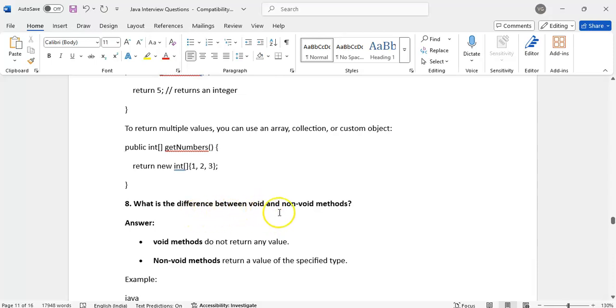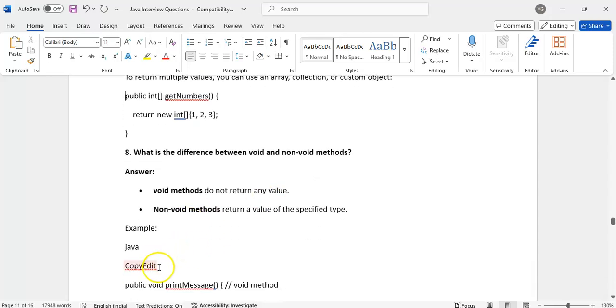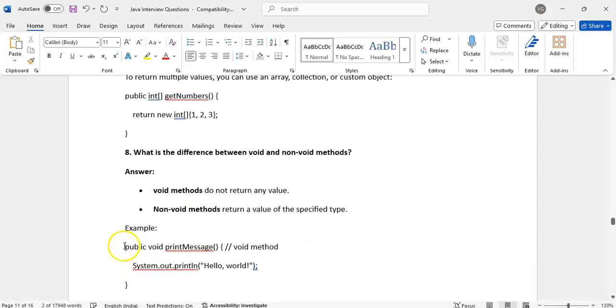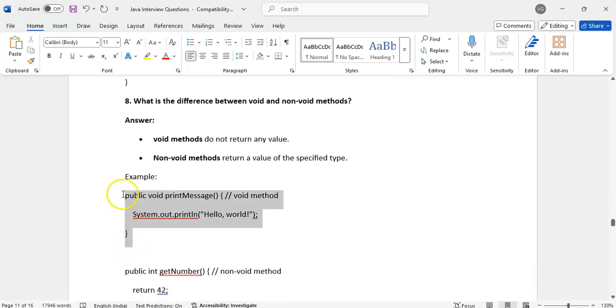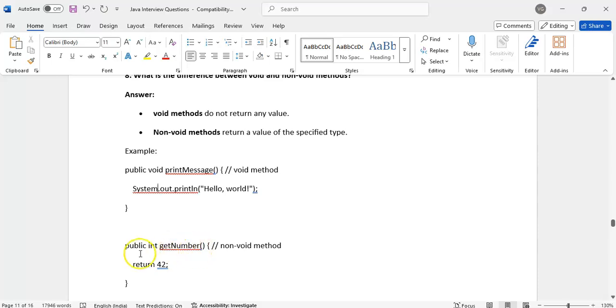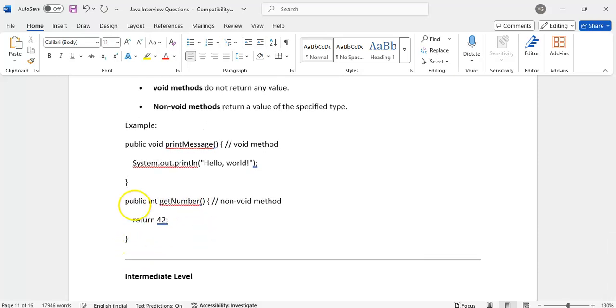What is the difference between void and non-void methods? Void methods will not return any value, they just do the action, that's it. A non-void method should return a value. Suppose a print method, I am just printing, not returning anything. Here getNumber is returning an integer value. That is the difference.